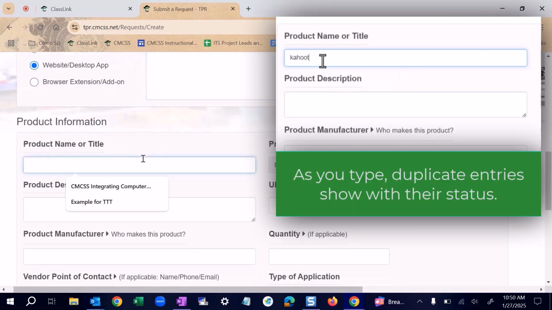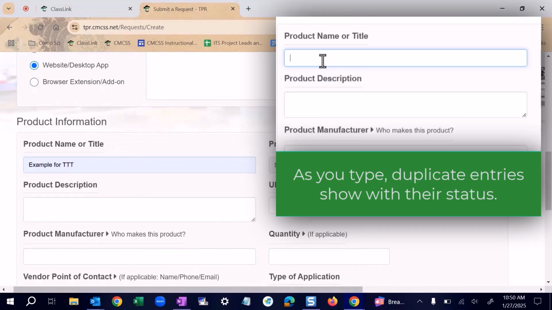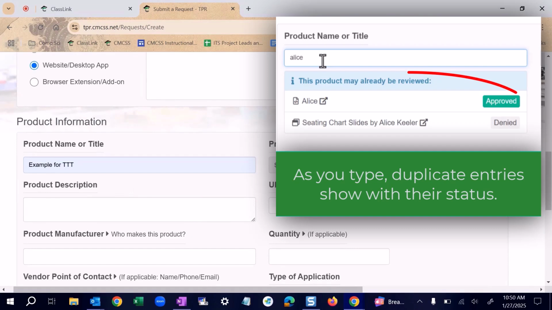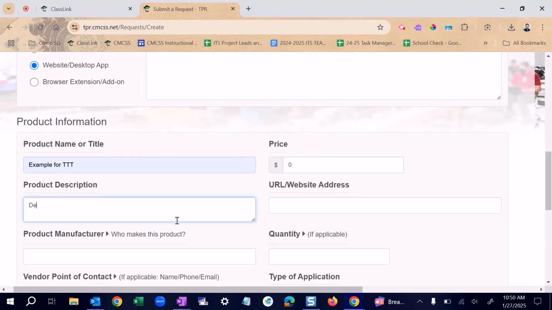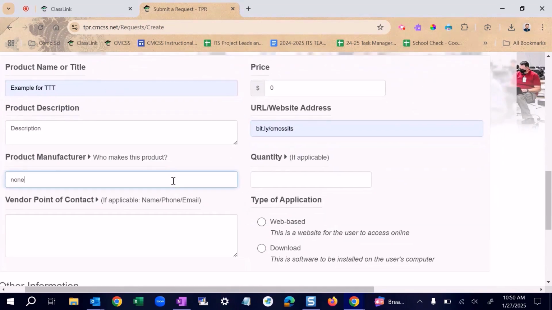Enter the name of the product. If there is a price involved, make sure you enter the price. In this case, for my example, there is no price, so I do have to put a 0. A product description. This is where you're going to describe what the product actually is. The web address. Manufacturer.